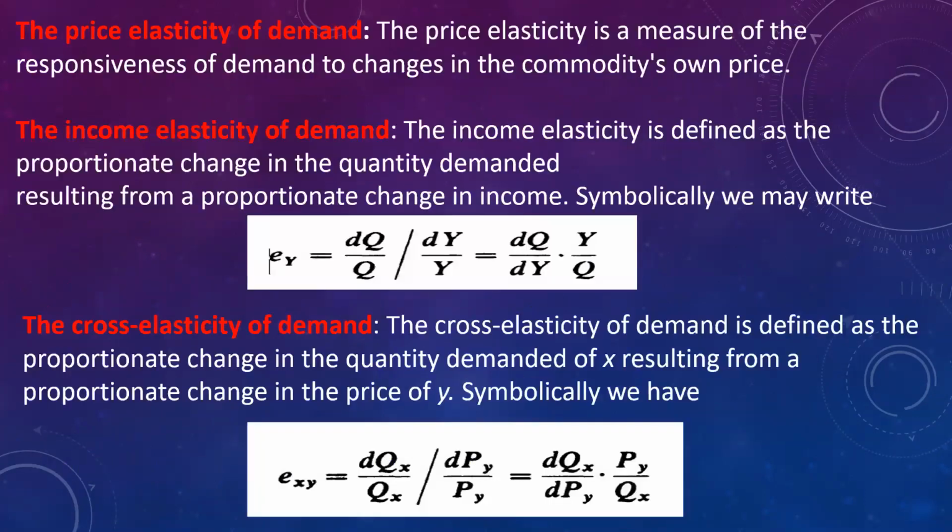The first is price elasticity of demand. It is the responsiveness of demand to the change in the commodity's own price, whereas income elasticity of demand is the responsiveness of demand to the income of the consumer, and cross elasticity of demand is defined as the proportionate change in quantity demanded of X resulting from a proportionate change in the price of Y. The formulas for both income elasticity and cross elasticity are given here. Let's go to the next question.